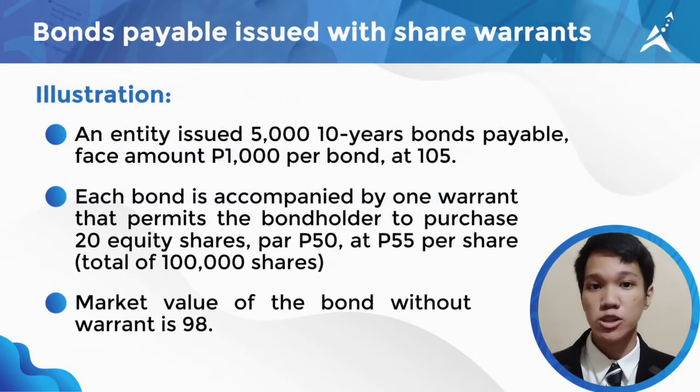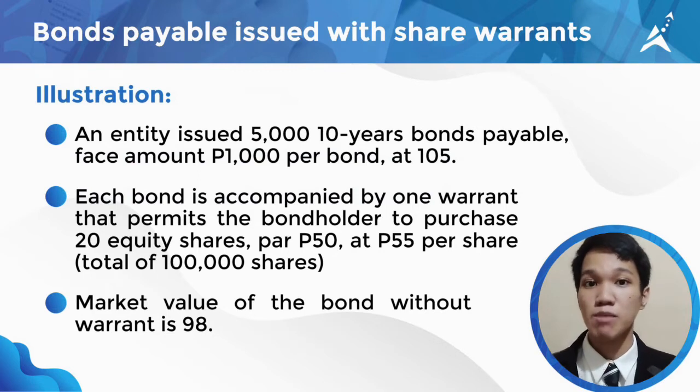Here is an illustration to help you understand bonds issued with share warrants. Stated here, an entity issued 5,000 10-year bonds payable, face amount 1,000 pesos per bond at 105, and each bond is accompanied by one warrant that permits the bondholder to purchase 20 equity shares, par 50 pesos, at 55 per share, or a total of 100,000 shares, while the market value of the bond without warrant is 98.